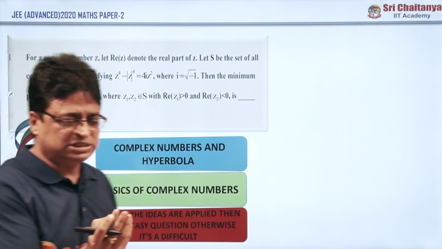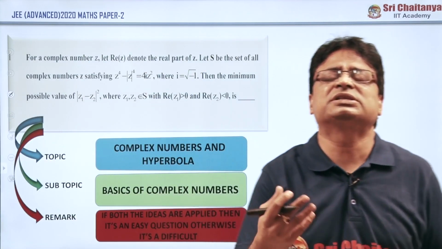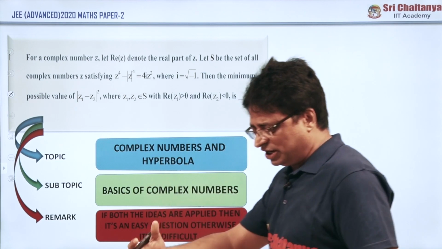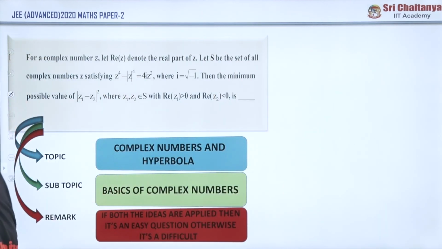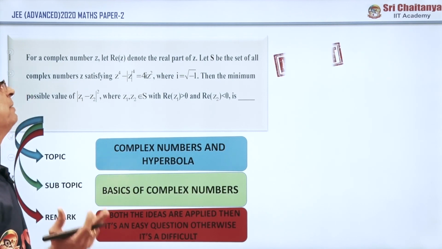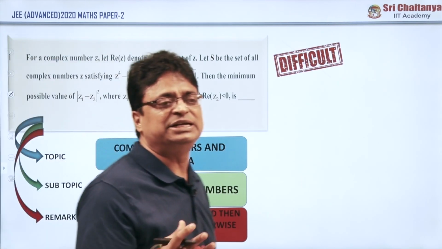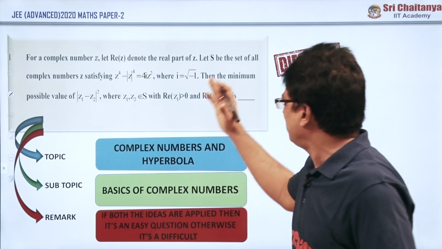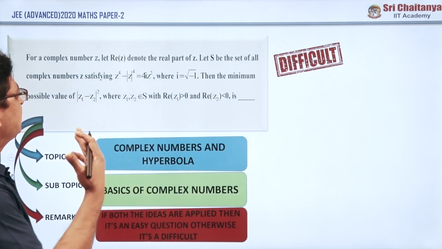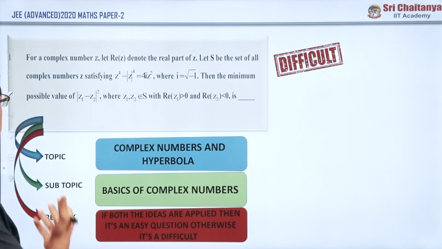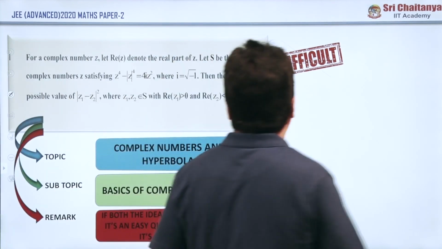If you know the basic concepts of complex numbers, meaning what is modulus and what is argument, etc., and basic concepts of hyperbola, the problem becomes very easy. Otherwise, it is very difficult, but the majority of people considered it a difficult problem. So, the first problem itself, the majority opinion is that they considered it a difficult question. So, this is about question number 1 in mathematics.